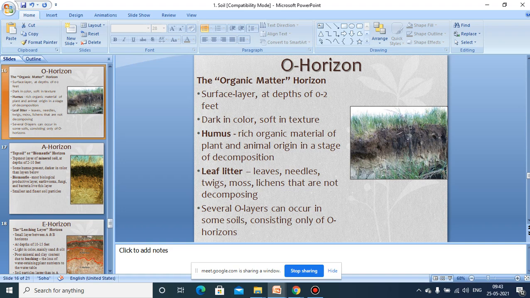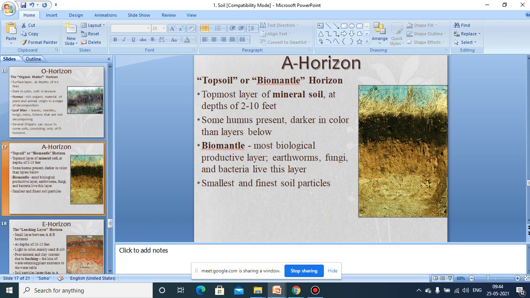But if you go further deep into this O2 horizon, we can observe that the organic matter, the detritus, which is decomposed matter, is slightly mixing with the soil, and that is called humus. Look at the terms detritus and humus. Detritus is decomposed organic matter, and when this decomposed organic matter mixes with the soil particles, it is called humus. So that's why the O horizon is composed of O1 and O2 horizons. Then the A horizon.